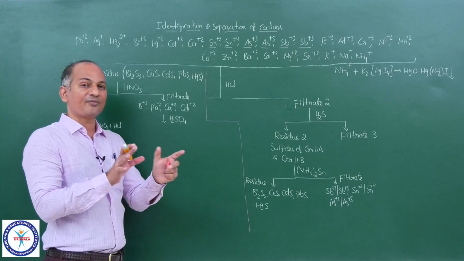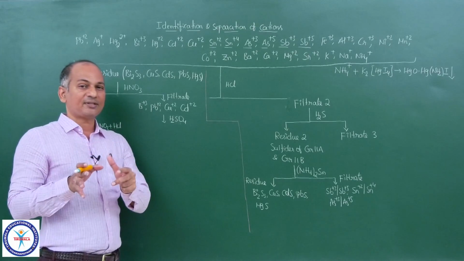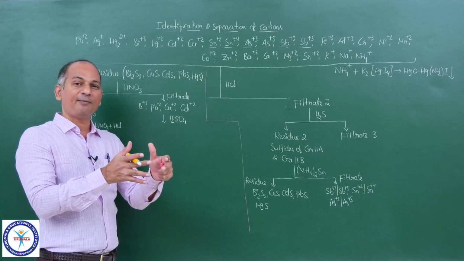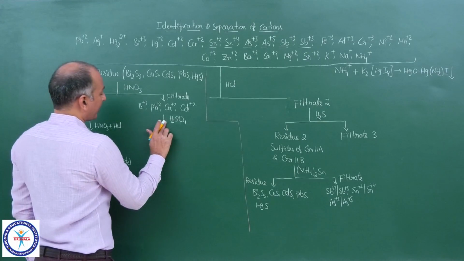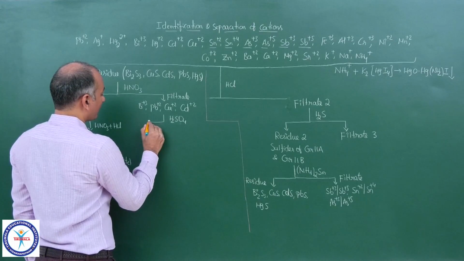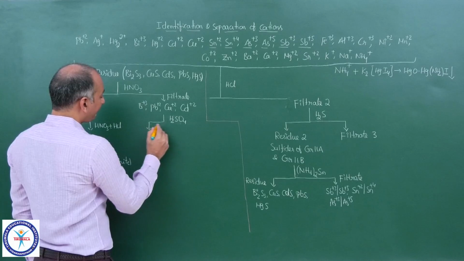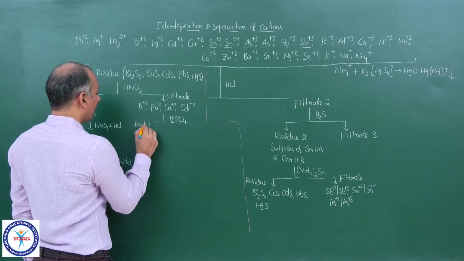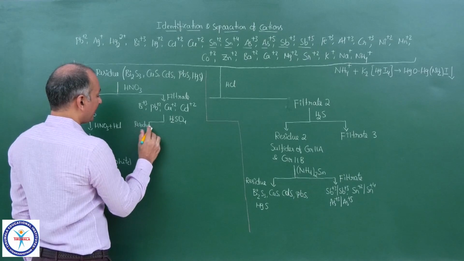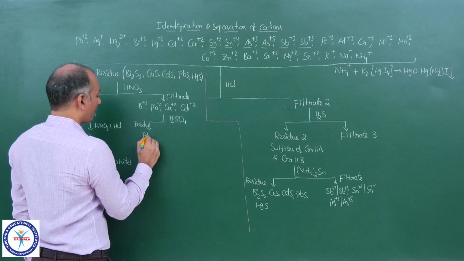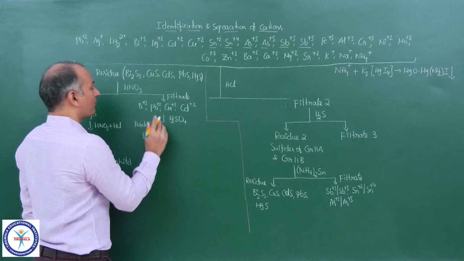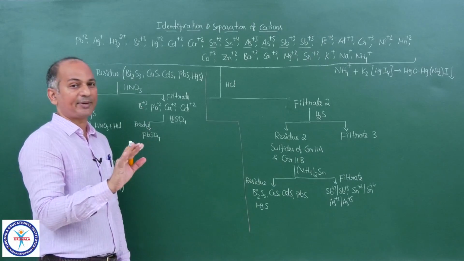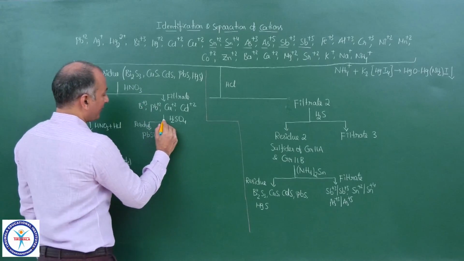The sulfates of the other cations, bismuth, copper, cadmium, they are soluble. So what happens when you add H2SO4? You will get the residue. This side let me write down. That is, residue means precipitate. That is PbSO4. So successfully whatever small amount of Pb plus 2 is there, that is separated. And it is white in color, you know.